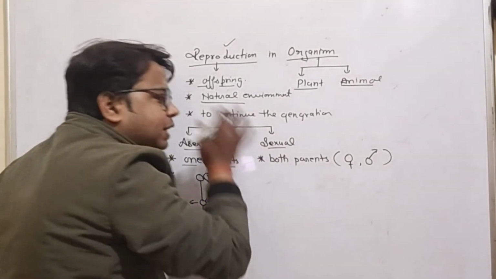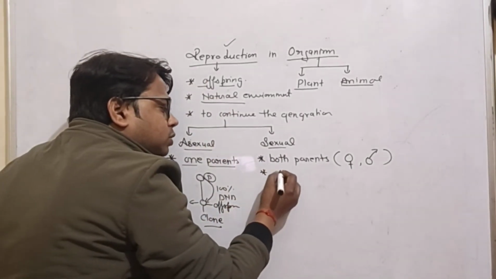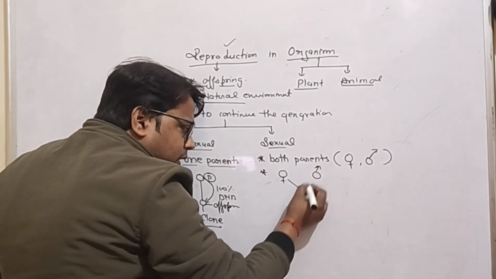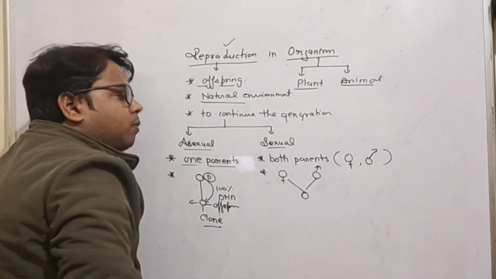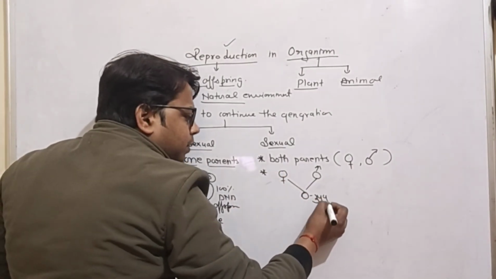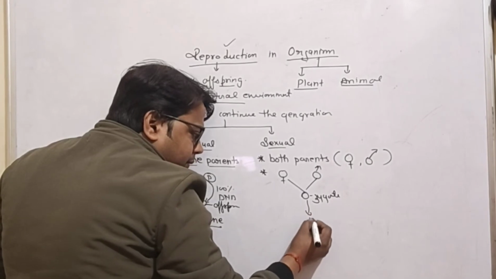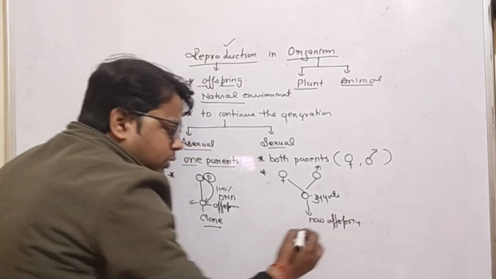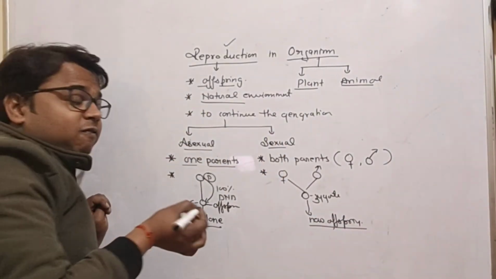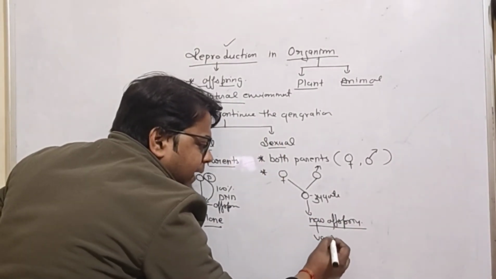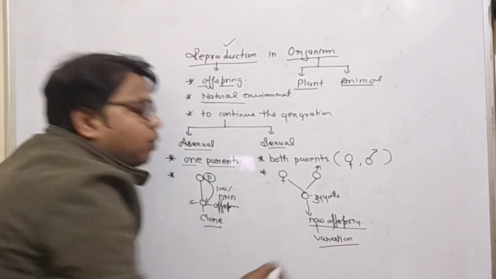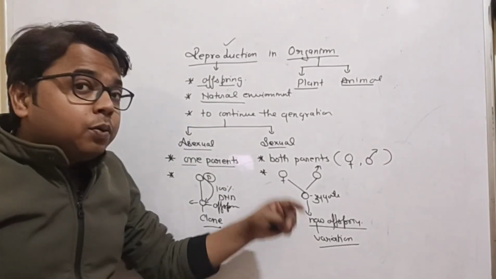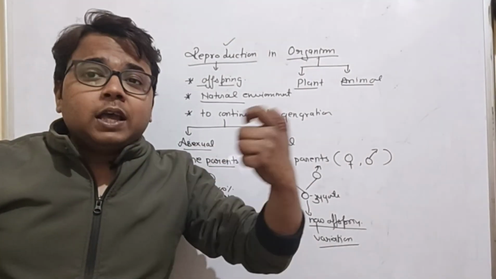But in the case of sexual reproduction, a male and female cross with each other and fertilize to form a zygote, which develops into a new offspring. This new offspring has a variation from its parents, and this variation is very important to continue the generation, because organisms get adapted to the environment.